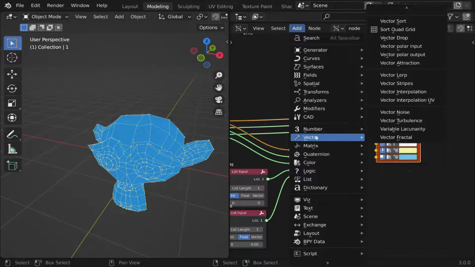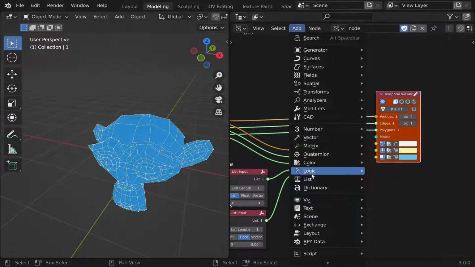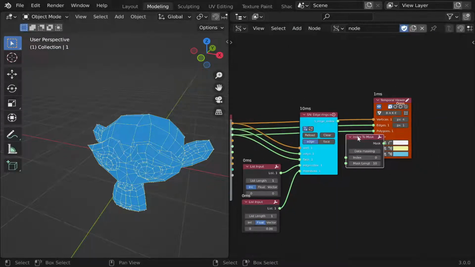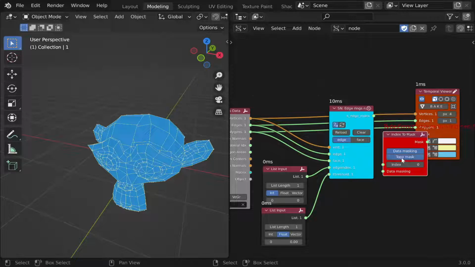To see the effect of the selection, use Index to Mask to convert indexes to masks.